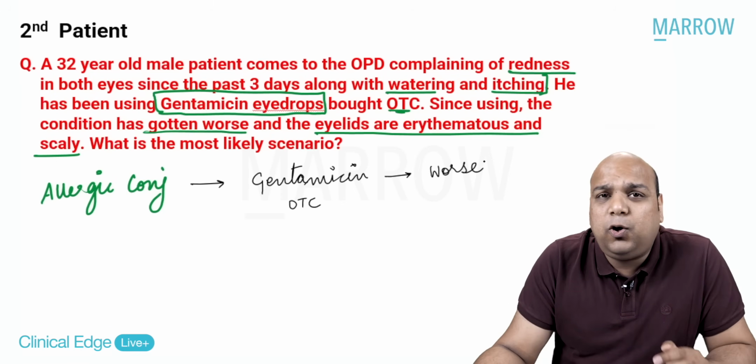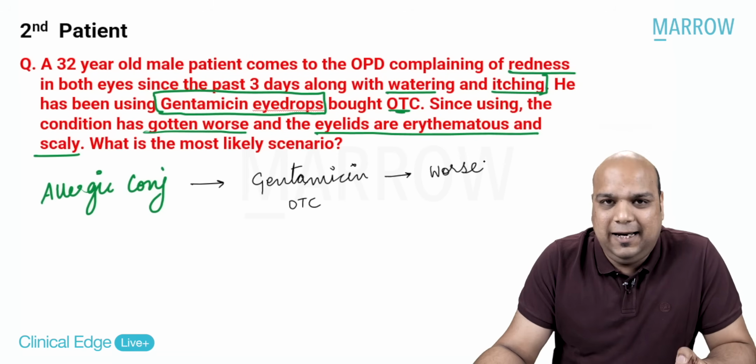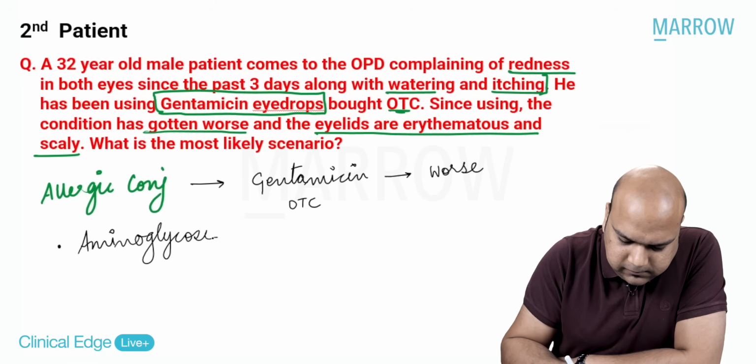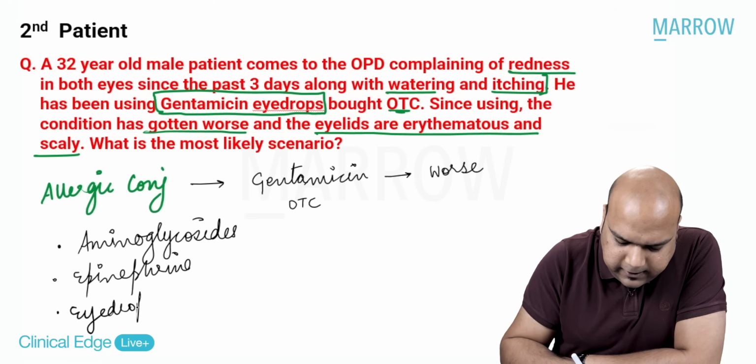So there are a lot of drugs which cause allergy in the patient's eye. Certain drugs like aminoglycosides, epinephrine, eye drops containing preservatives.